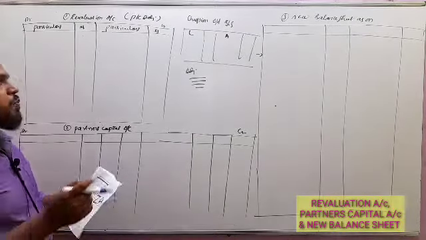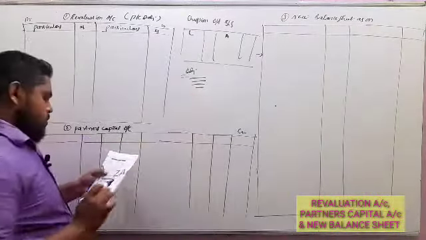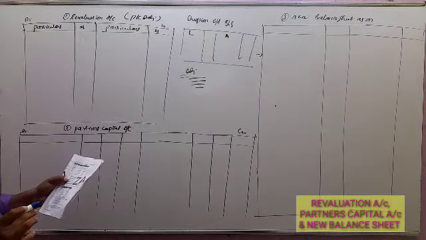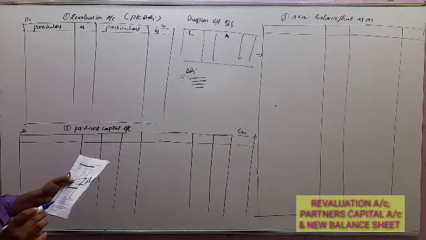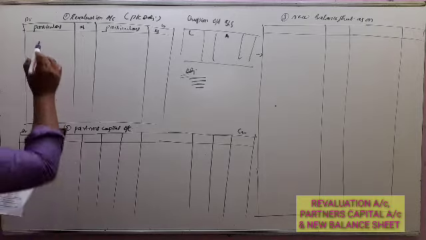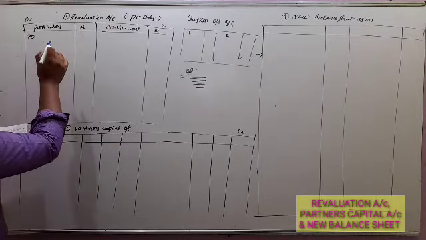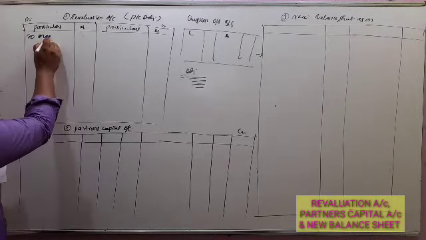This revaluation account shows the increase and decrease in the value of assets and liabilities. Now, as per the first adjustment, depreciate machinery, furniture and motor car at 10% each. So, of machinery, 10%.